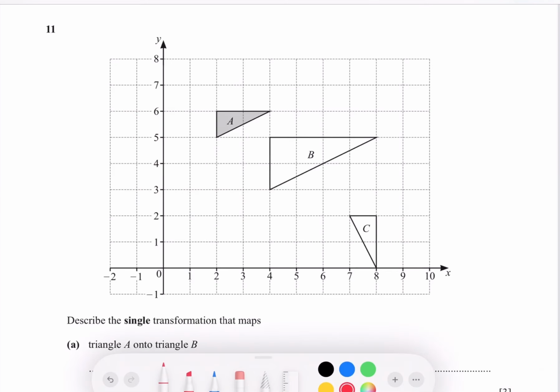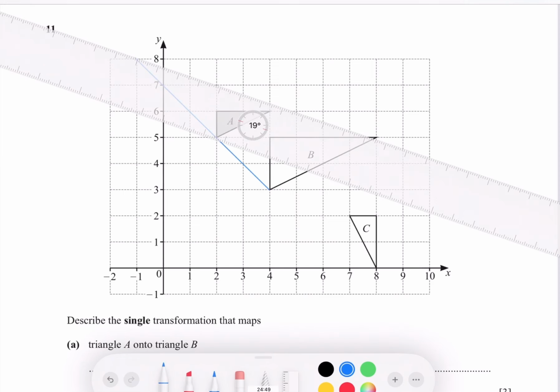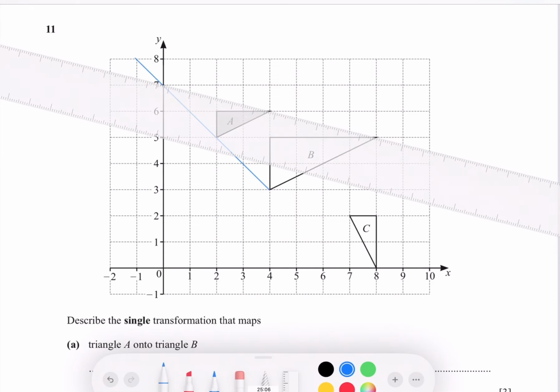Question number 11. Describe the single transformation that maps triangle A onto B. So A onto B is clearly an enlargement. So find out the center of enlargement by joining two corresponding sides and extend them behind A. First this one, second this one. Where they meet, that would be your center of enlargement.